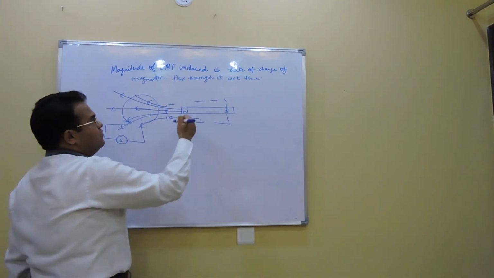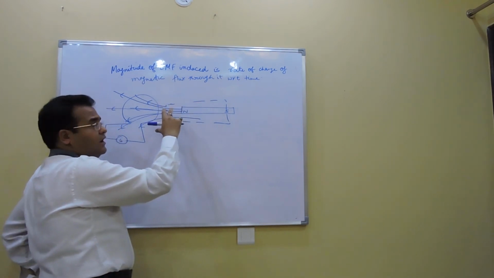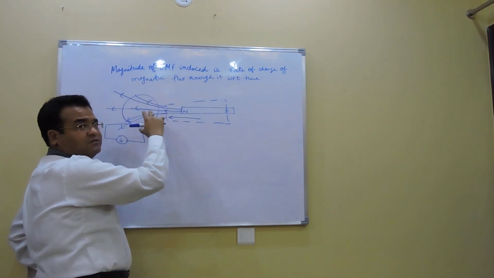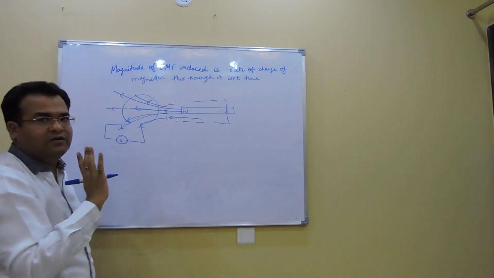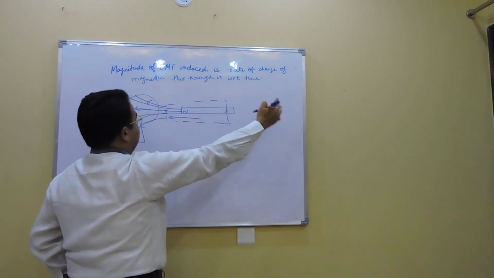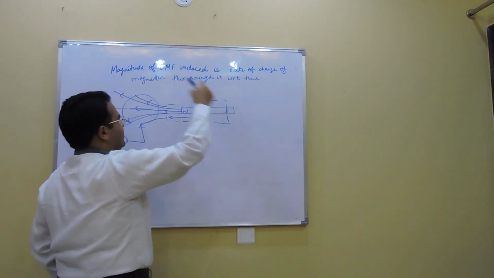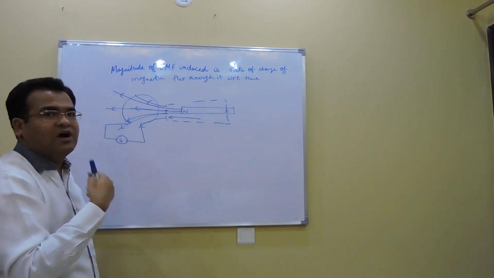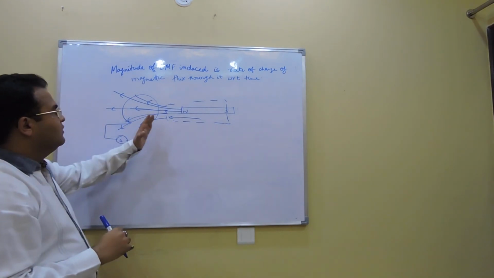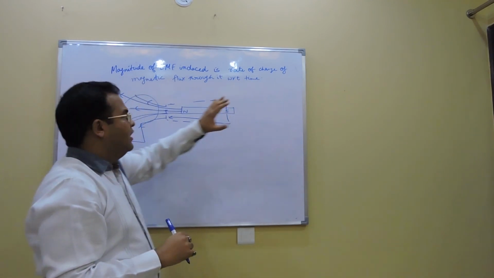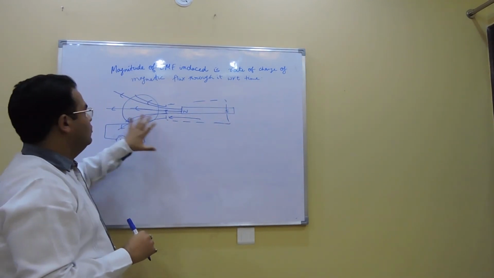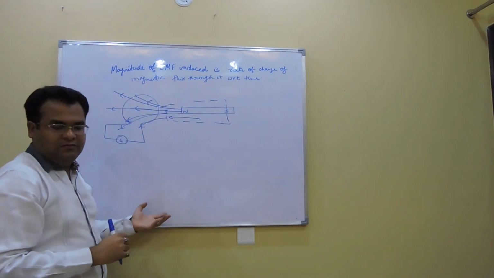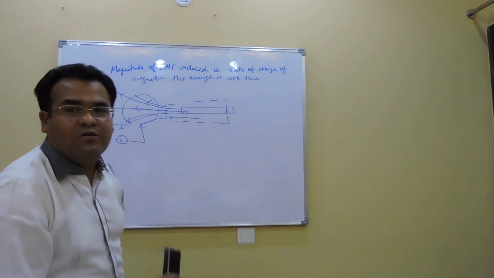Now when you stopped it, again the number passing through it became constant, so no current. When you took it back, the number decreased, again current, but this time in the opposite direction. Why opposite direction? We'll come to it. When you stopped again there was no current, right? Clear to all of you?